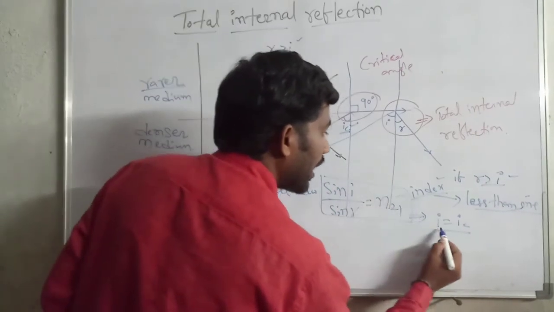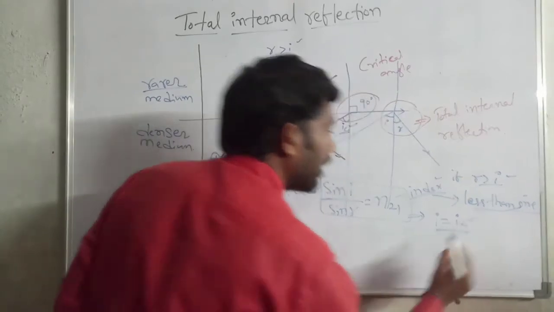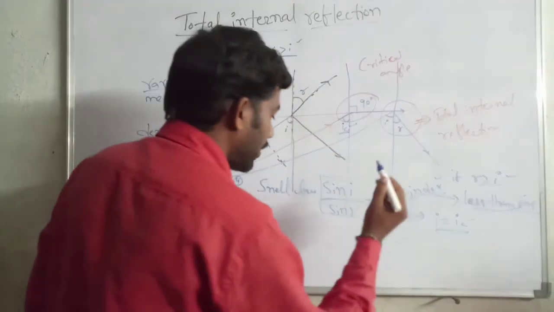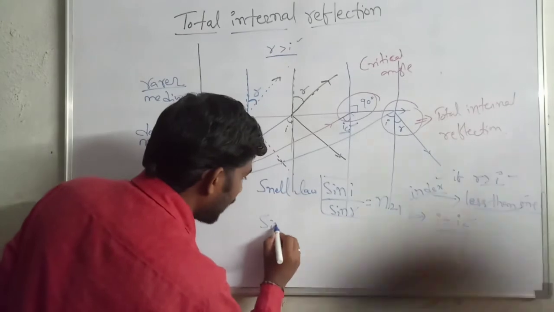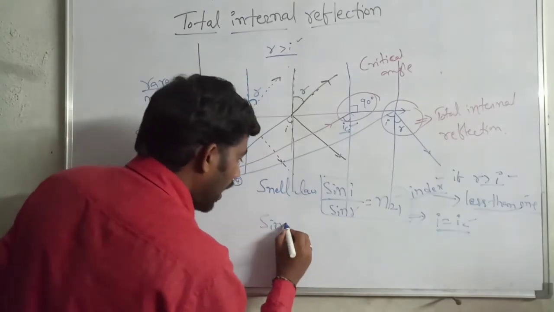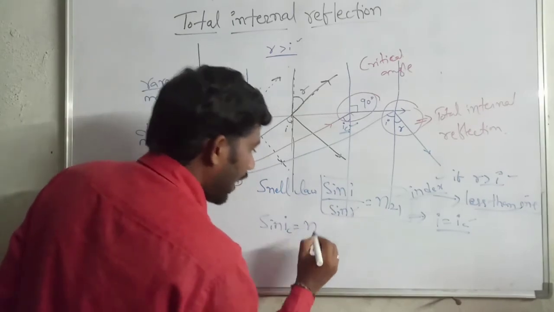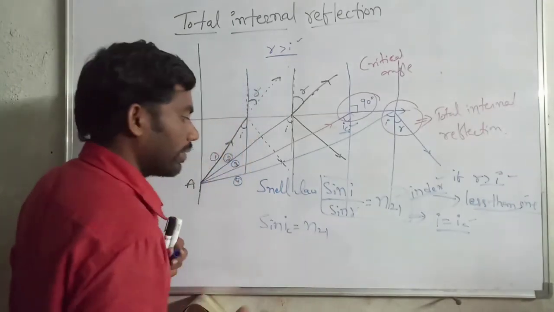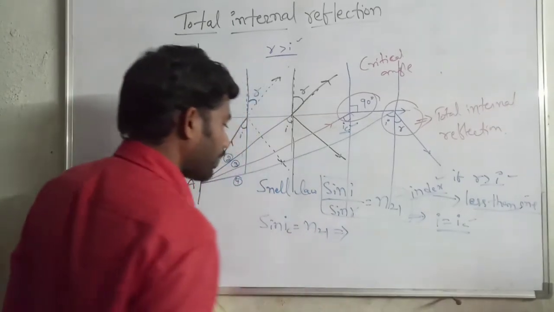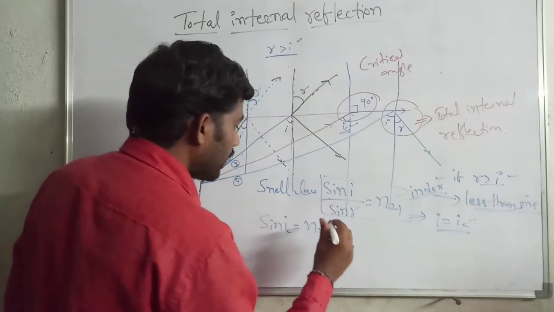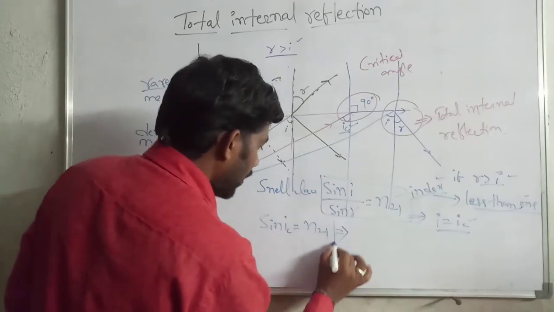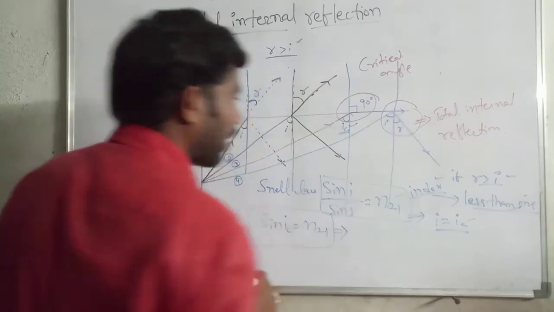In this case we take I equal to IC. So sin IC equals n21. Okay, this is another important term.